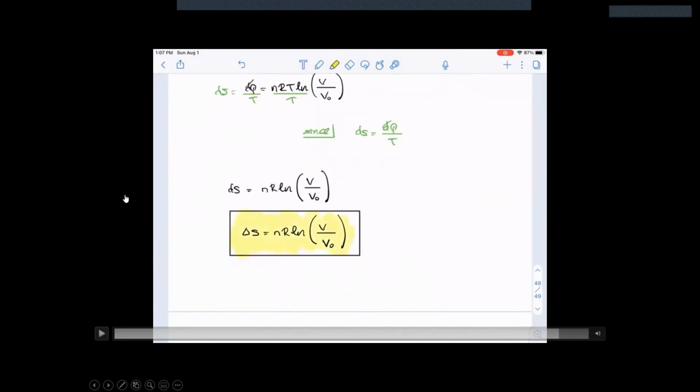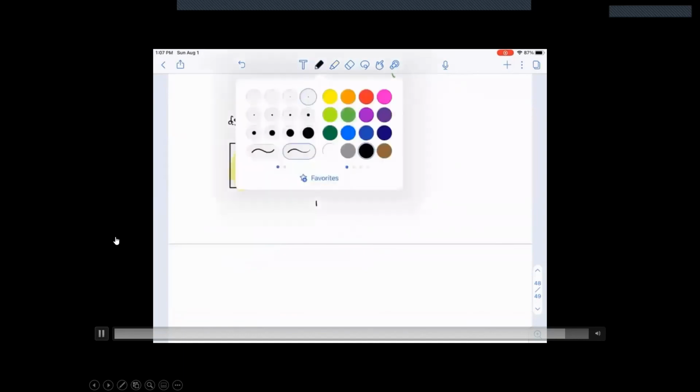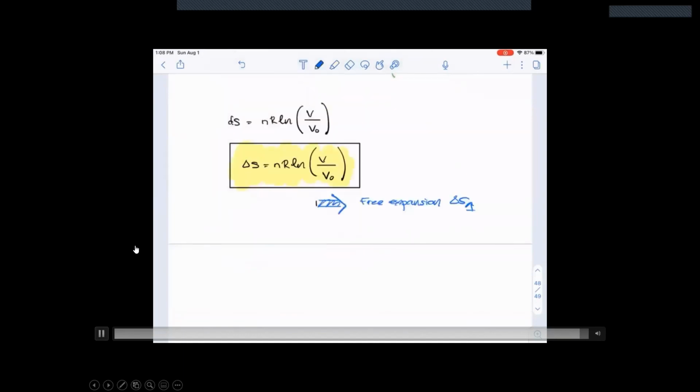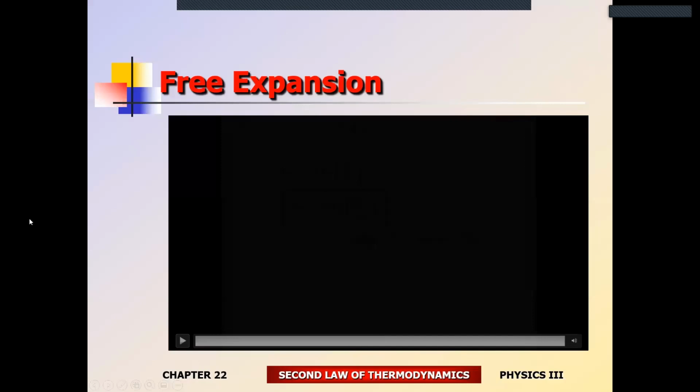So what I just did probably makes no sense to you guys at this point, which is perfectly fine. But hopefully this is going to make sense to you when you are taking a thermodynamics course at some point, because you will have to. I don't care what your major is.